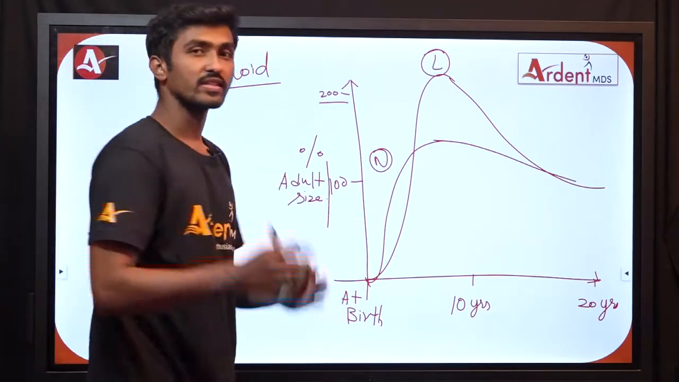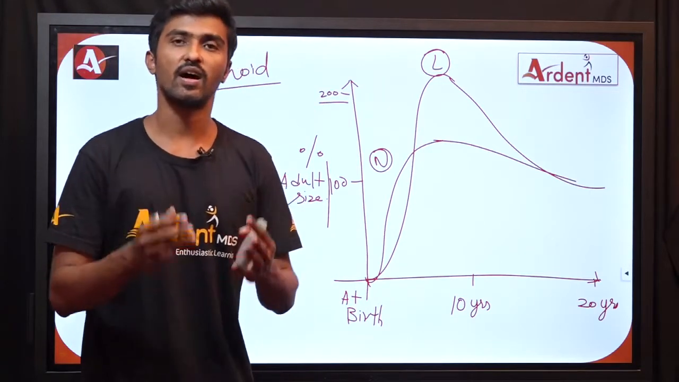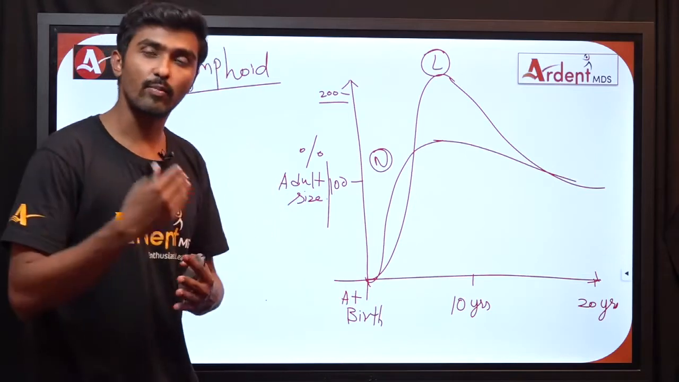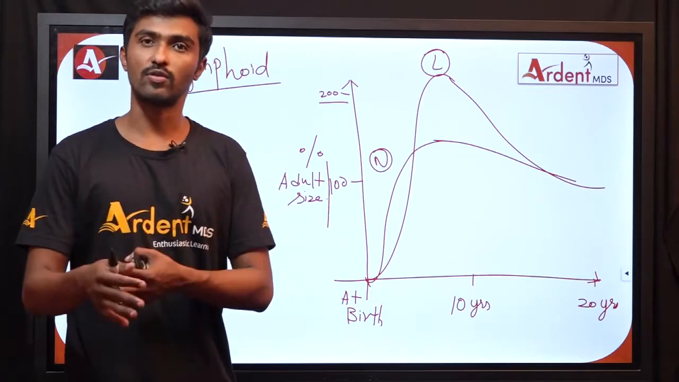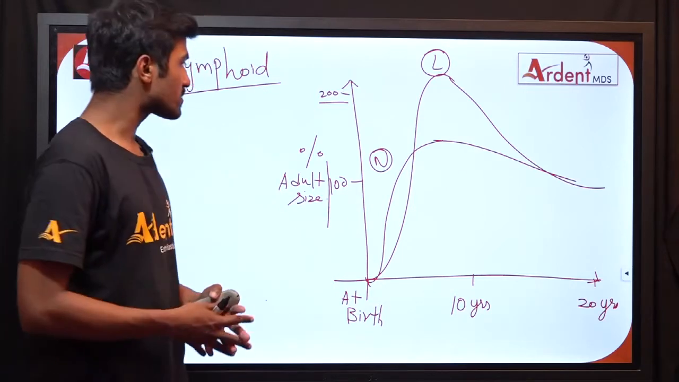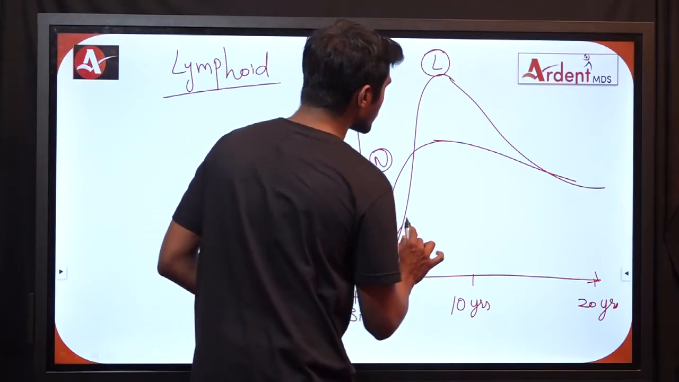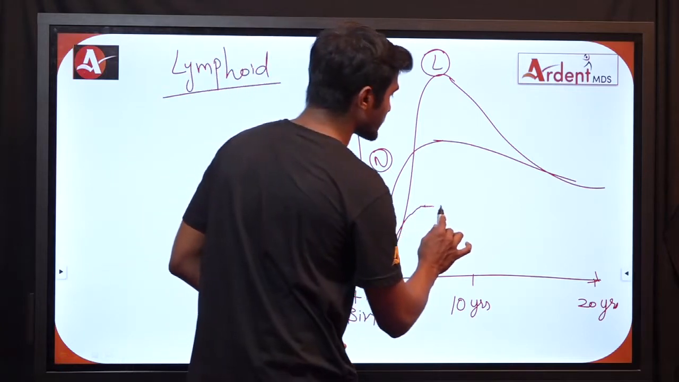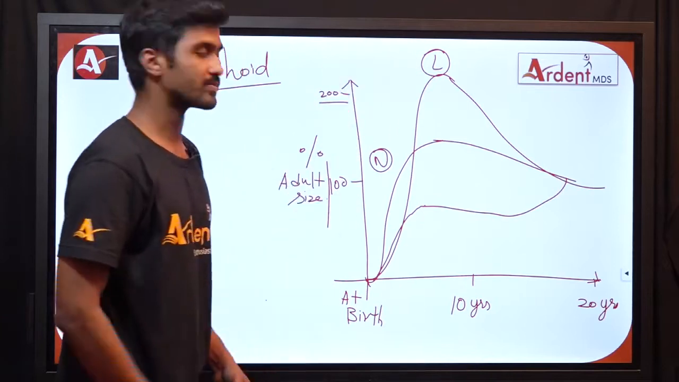Then we have general tissues. General tissue generally comprises muscles, organs and other visceral structures. Even skeletal components are also included in the general structures such as maxilla, mandible, bones, cartilages, everything. So general tissue grows fast up to 2 to 3 years of age. Then from 3 to 10 years they are going to remain the same. After that they are going to show an increase in growth again.